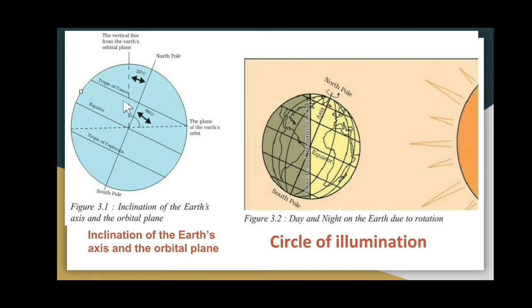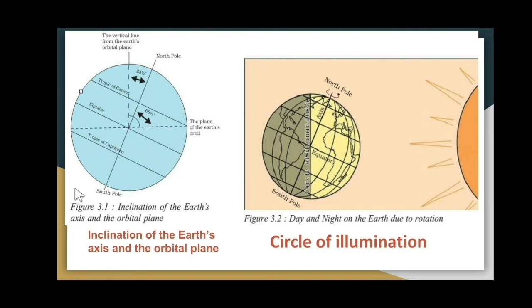Then we see two important latitudes, the Tropic of Cancer and the Tropic of Capricorn. Both of these latitudes are at 23.5 degrees, but their directions or hemispheres are different. For the Tropic of Cancer, the degree is 23.5 towards north, and for the Tropic of Capricorn, the degree is 23.5 towards south. And as you know, the equator divides the earth into two equal parts, so it is also a very important imaginary line.